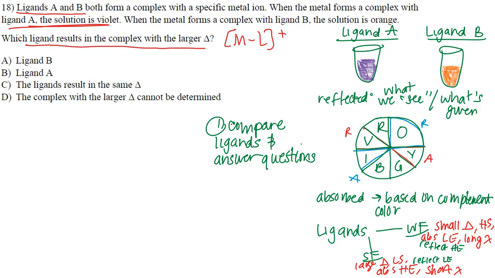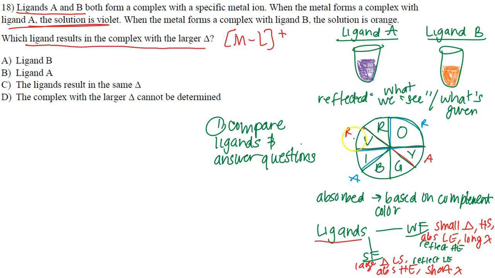Well, it is going to be based on what we actually see and what's given, or what we call reflected in color, versus what is absorbed. Now, I have to get my notes about ligands. A weak field ligand is going to have small crystal field energy, high spin, is going to absorb low energy color, and reflect high energy color.